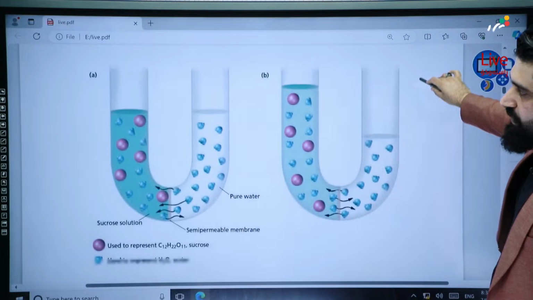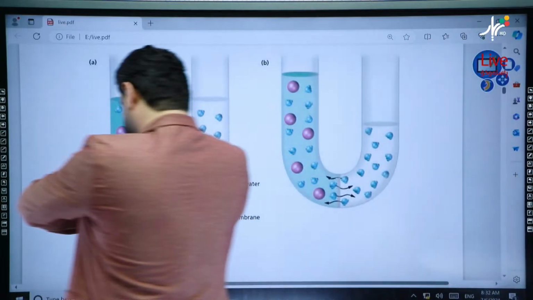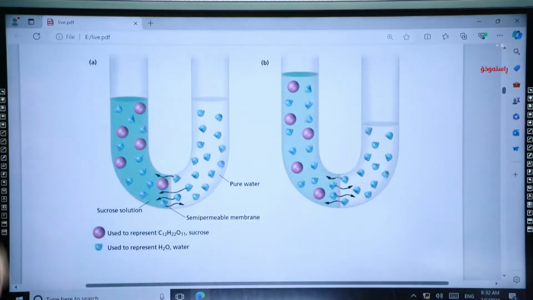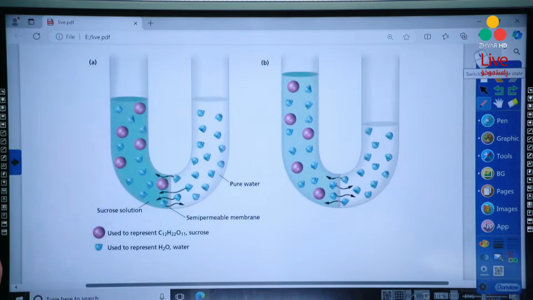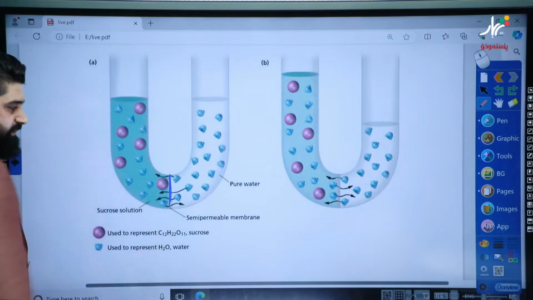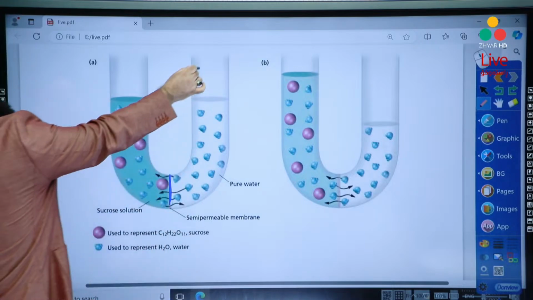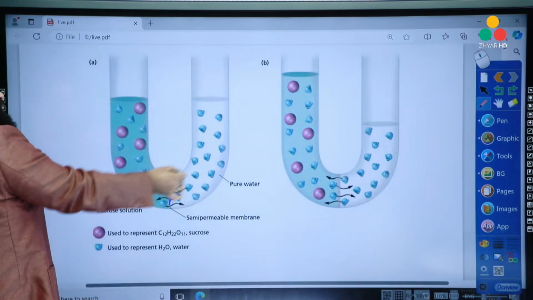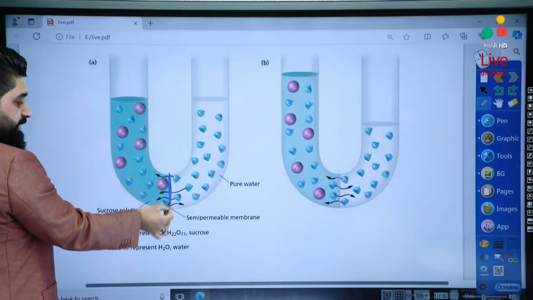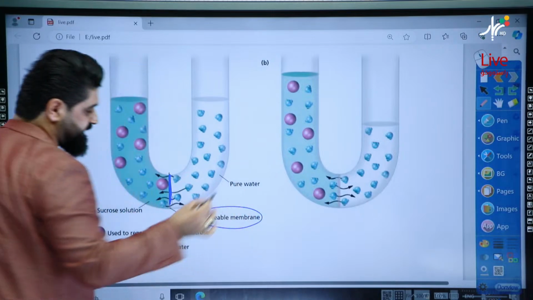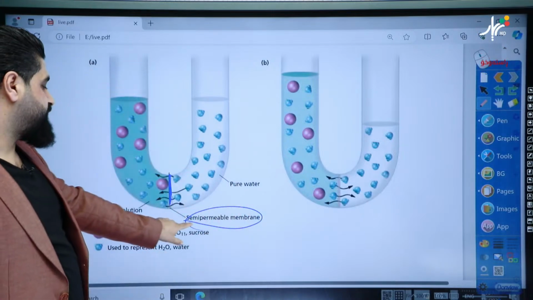Osmotic pressure. Let me give you some general information about the osmotic pressure. I will only explain some important things about the osmotic pressure, not everything. First step, we have a U-shaped tube. There's a semi-permeable membrane.